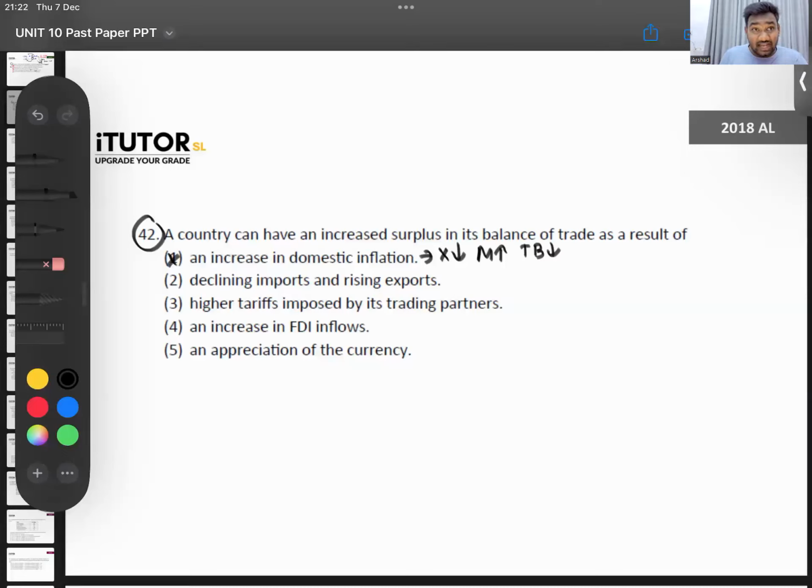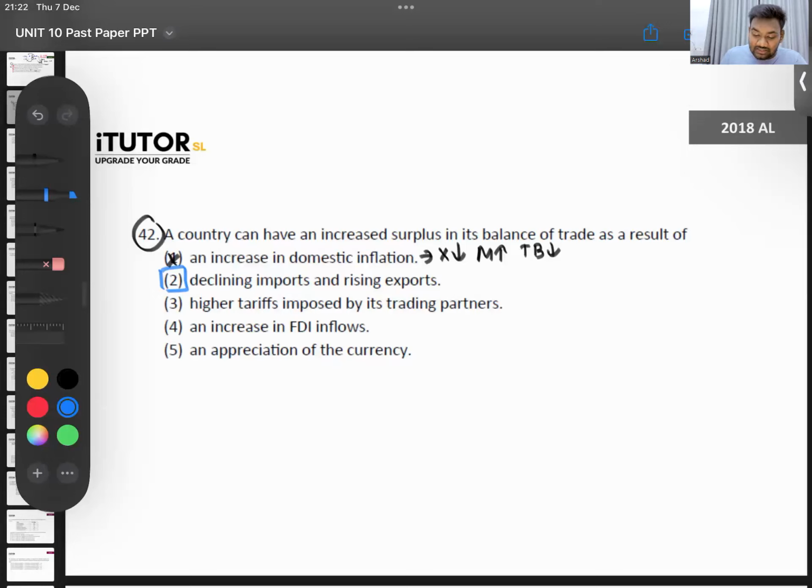Declining imports and rising exports. That could be a reason. Quickly tell me, what do you all think? Can that be a reason why our trade surplus is increasing? Could be: our imports are coming down, exports are increasing. So maybe that is the reason why we have a trade surplus. Maybe number two. We look at the other one.